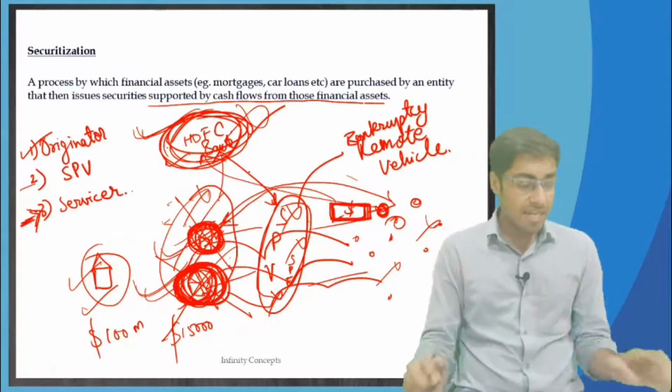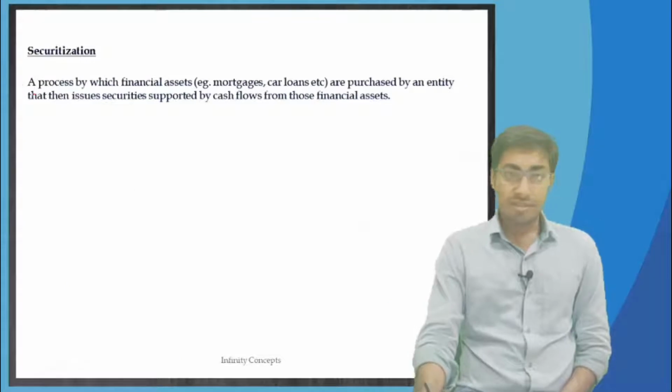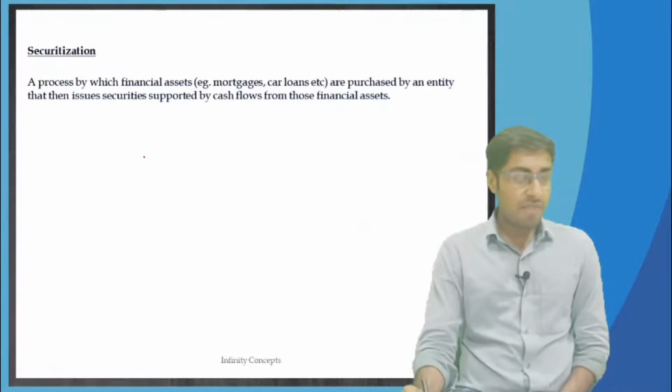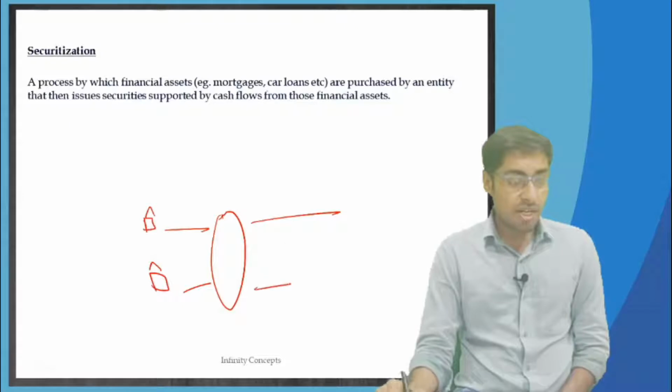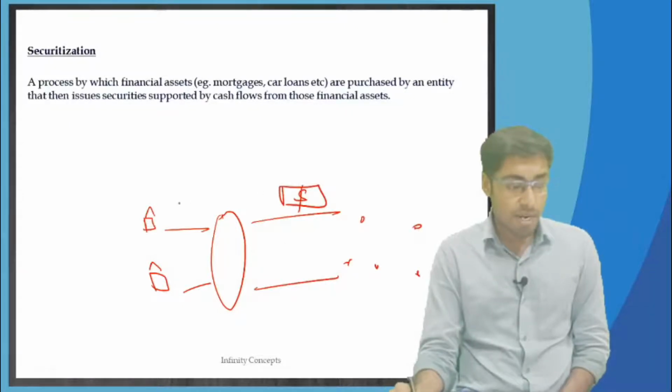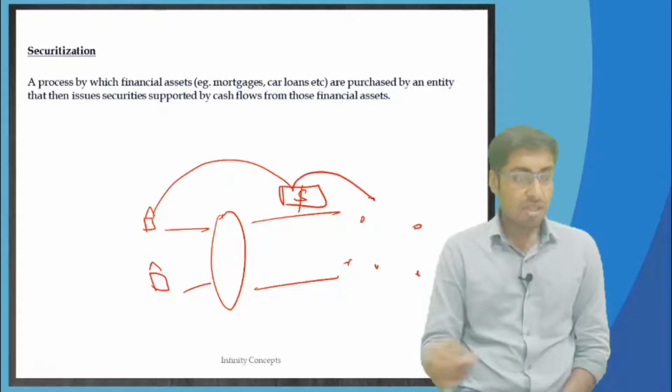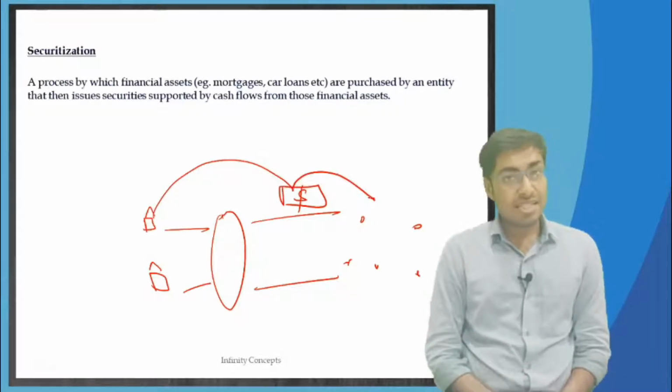Let me again read this whole definition: a process by which financial assets, for example mortgages, car loans, etc., are purchased by an entity which then issues securities supported by cash flows. These securities are supported by cash flows from those financial assets, right?